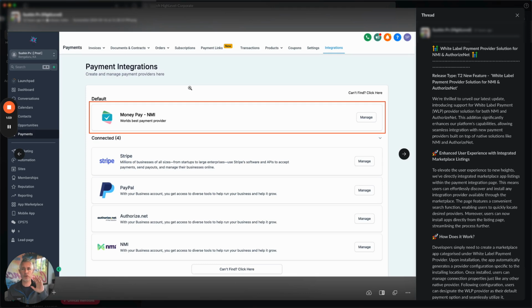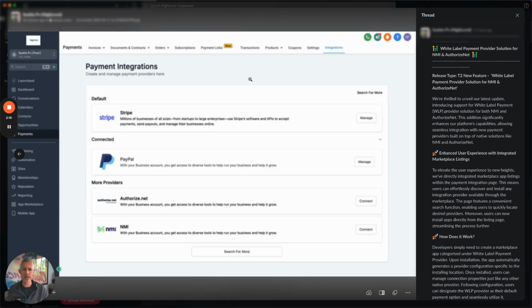And the whole mission here is really simple. We want to democratize the payments options that you have and give all of you better options across the board. And on our side, of course, we're going to make sure that we're supporting all of the various payment features in the app and making sure that it all works with these payment providers. I think the only thing left on that is maybe SaaS, and that's at the end of this quarter.